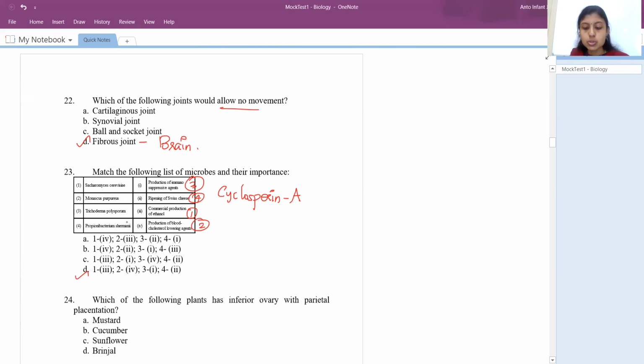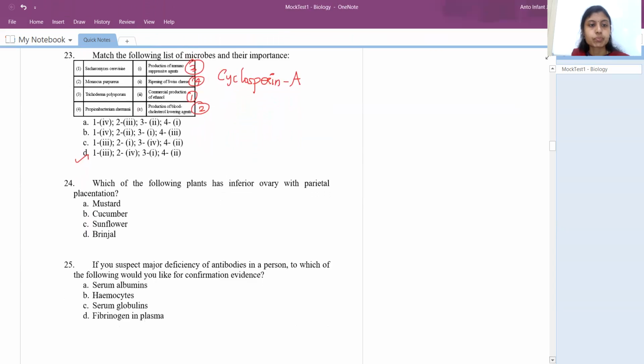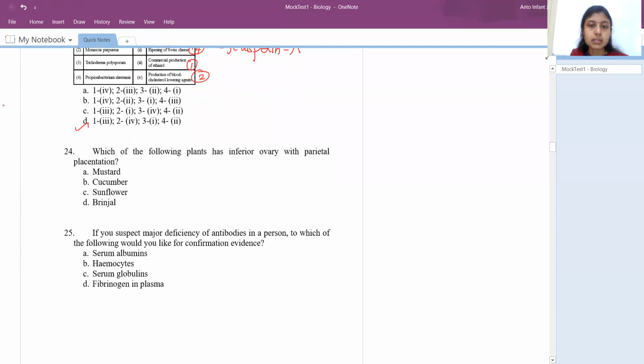Okay, right. So the next question is, which of the following plants have inferior ovary with parietal placentation? Always remember, they will ask you the example which is exactly from our books only. If we take the examples from our NCERT book, for parietal placentation, we have 2 examples. One is mustard and argemone.